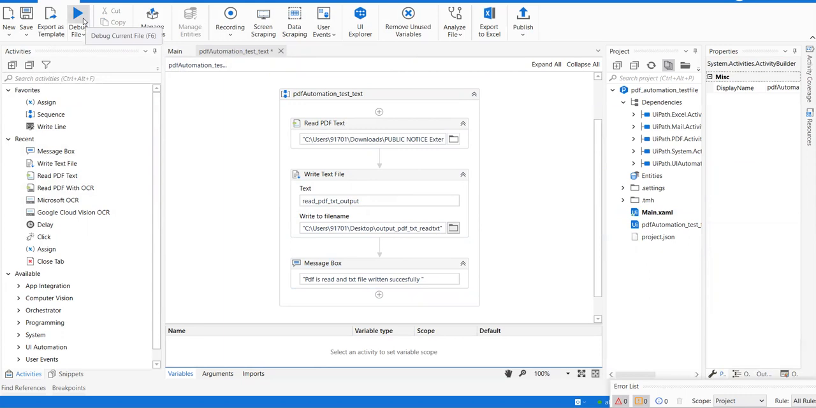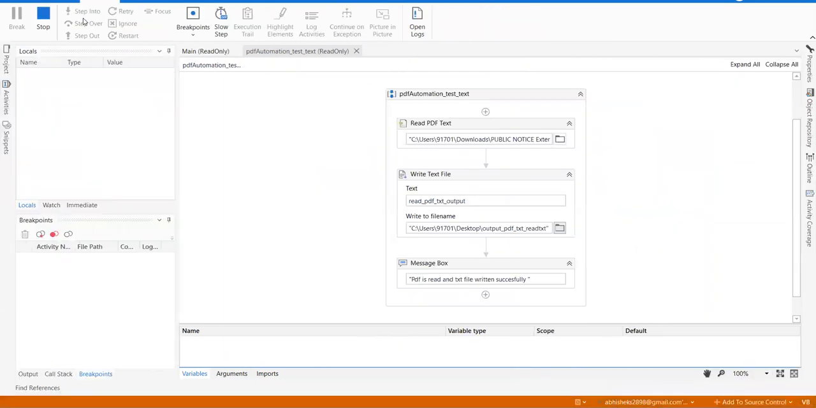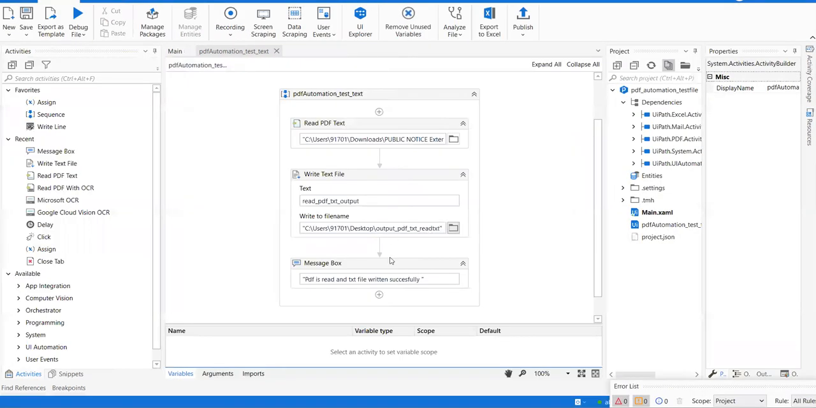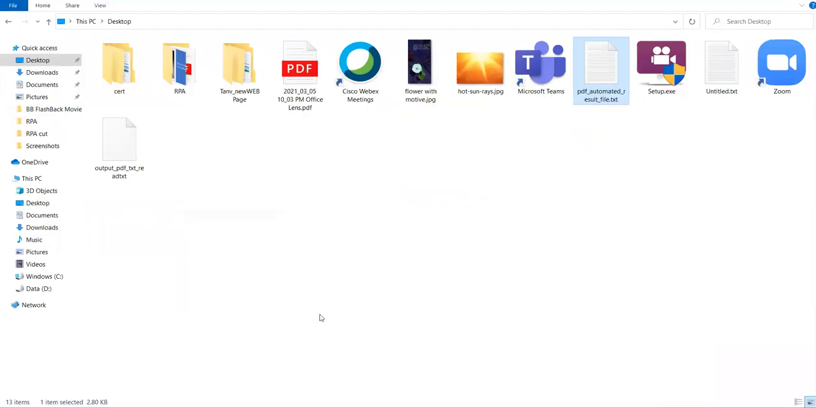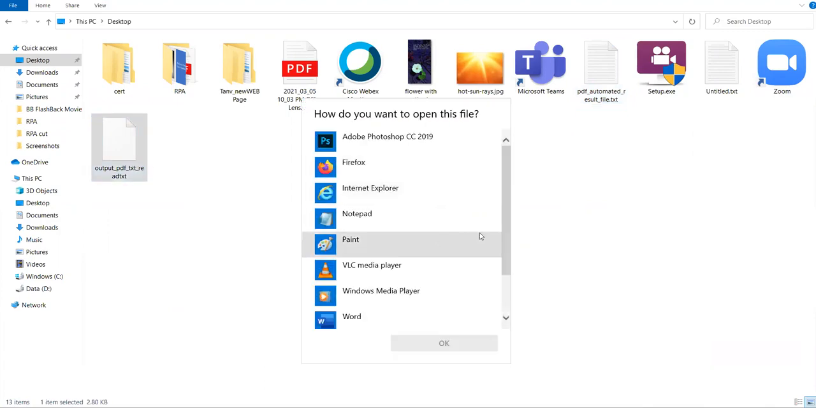Okay, guys, let me debug this. Okay, the process is being run. Okay, PDF is read and text file written successfully. Okay, guys, we just see the message box, and it says process is completed successfully. So let me go back to the desktop and see if there is any file written. Okay, this is my desktop. Okay, here it is, output file.